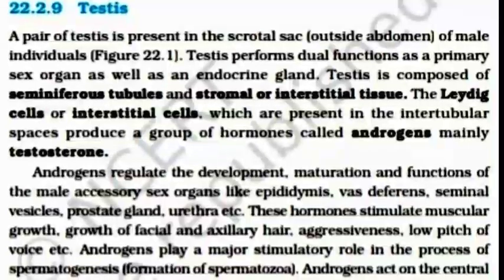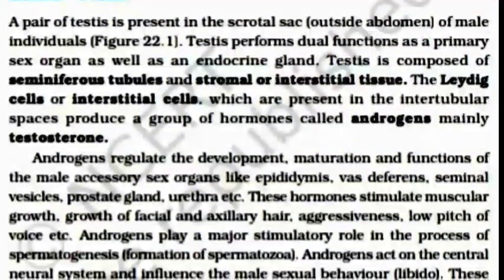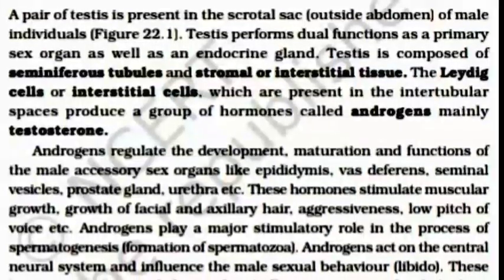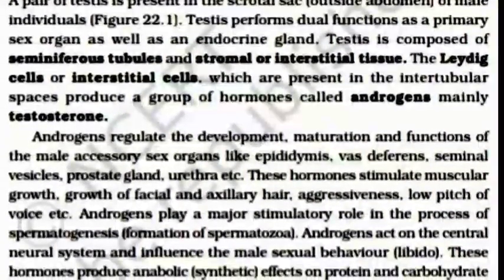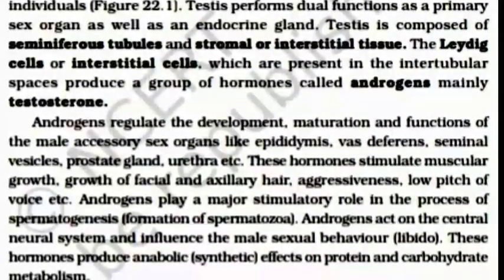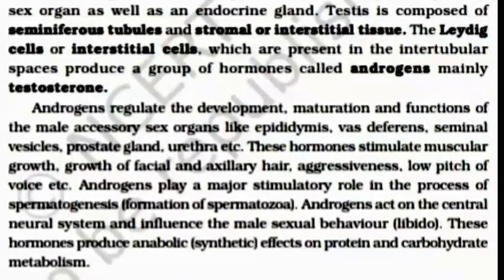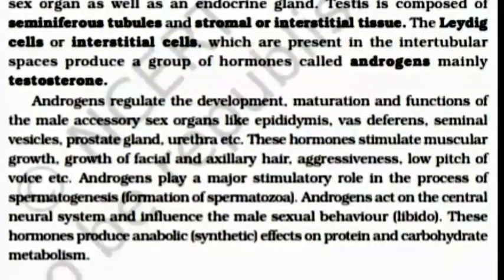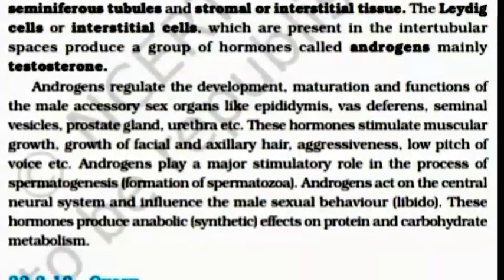The Leydig cells or interstitial cells, which are present in the intertubular space, produce a group of hormones called androgen, mainly testosterone. Androgen regulates the development, maturation and function of the male accessory sex organs like epididymis, vas deferens, seminal vesicle, prostate gland, urethra, etc.